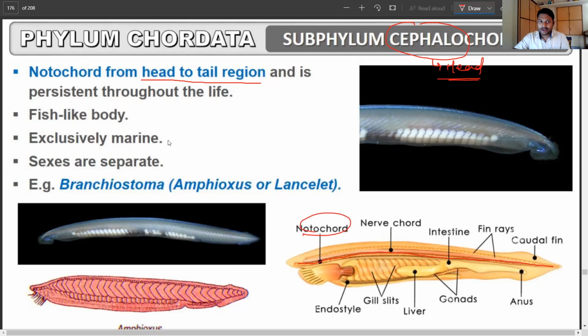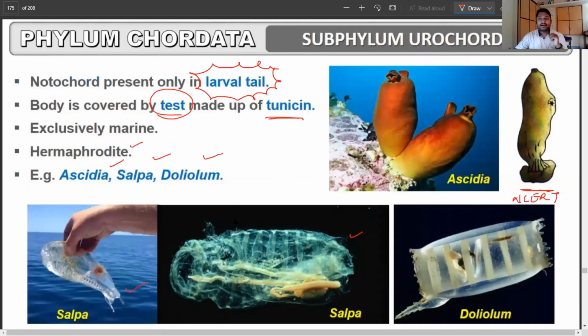They have a fish-like body, again exclusively marine, and here the sexes are separate. In the previous case, we have the hermaphrodite condition. Branchiostoma, amphioxus, and lancelet belong here. Yesterday, I don't remember the name of the student, somebody asked about the last class. They were talking about Herdmania. Remember, Herdmania actually belongs to the Urochordates. Keep that one thing in mind.